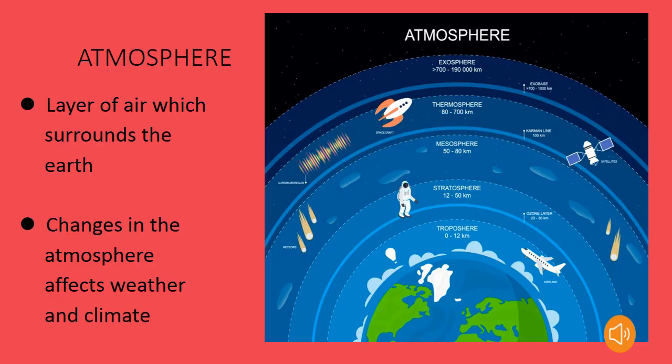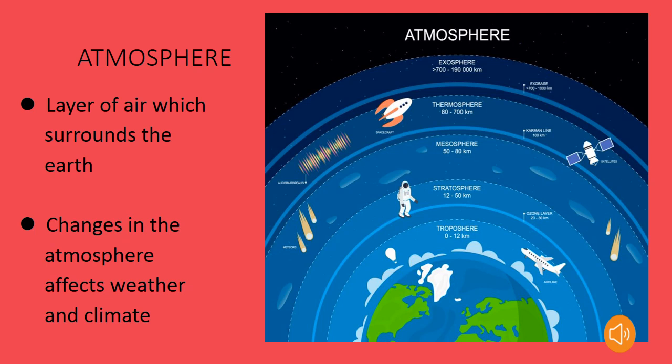The next domain is atmosphere. So what is atmosphere? This is the layer of air which surrounds the earth. It is a mix of gases which change with altitude from the earth's surface. We can see various types of gases such as carbon dioxide, oxygen, nitrogen, etc. Ozone we can also see in the atmosphere.